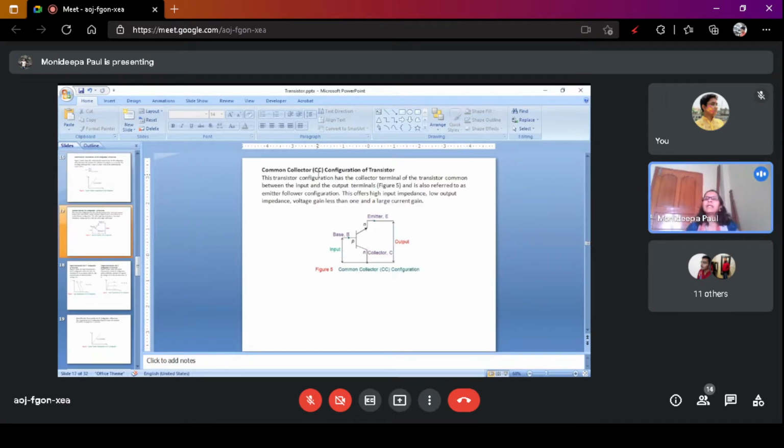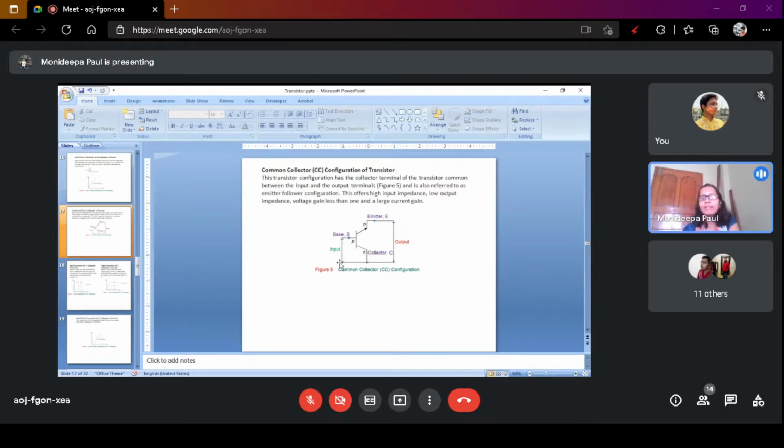Common collector means the collector terminal is present in the input signal as well as in the output signal. So we apply the input signal between the collector and base, and we collect the output signal between emitter and base. This is the common collector configuration.